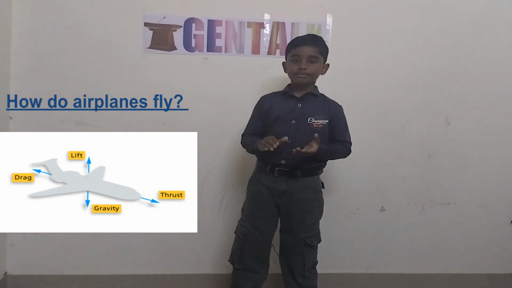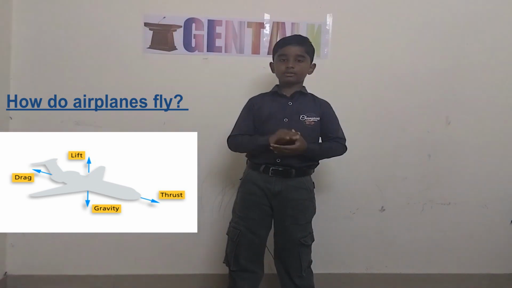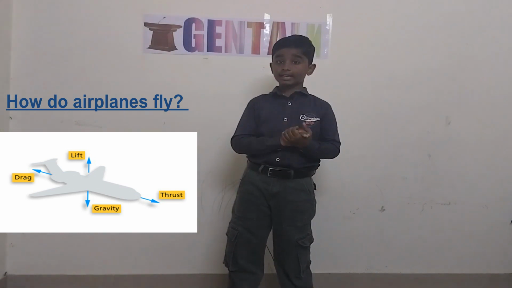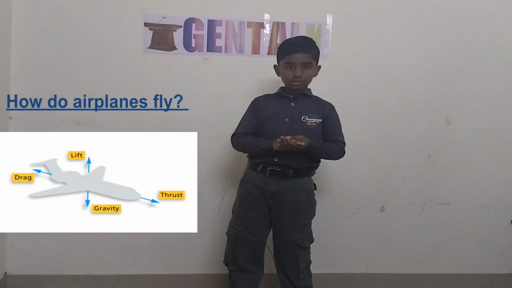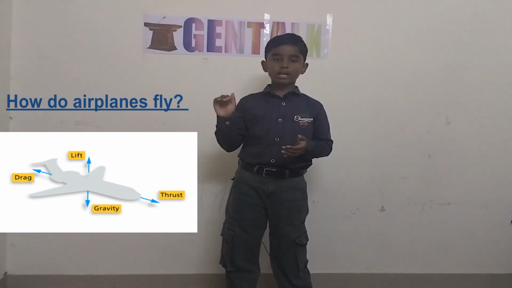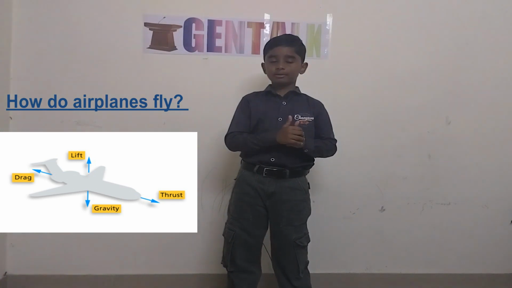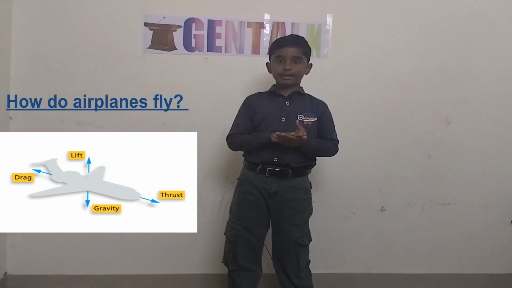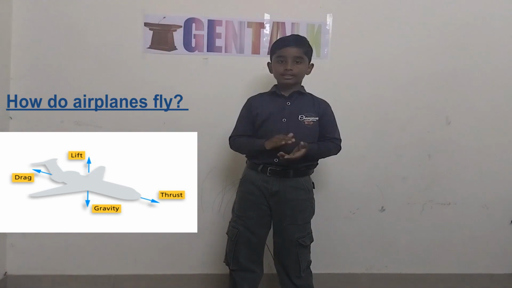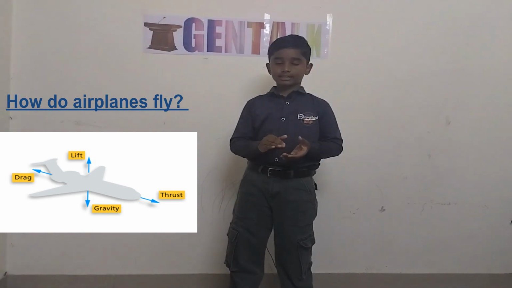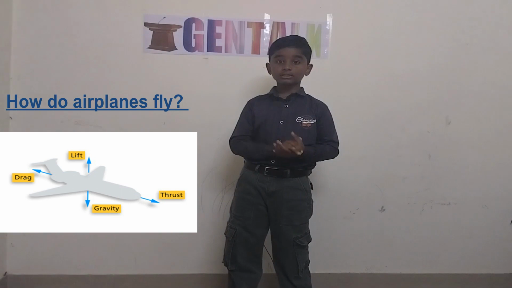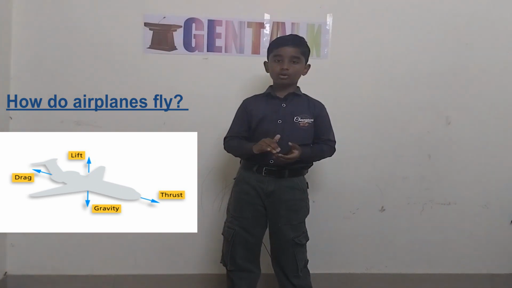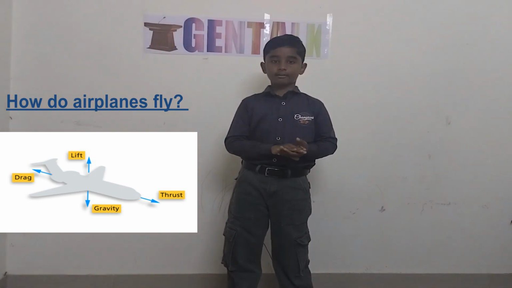So in this, we have learned about lift and thrust. Now the rest too: gravity and drag help the plane land safely. You see, if the plane doesn't land safely, there will be an accident on the road. I'm speaking about the highway road. In this, the drag brings it down and slows it down, and the gravity slowly lets it go through the runway, and finally that flight gets stopped.